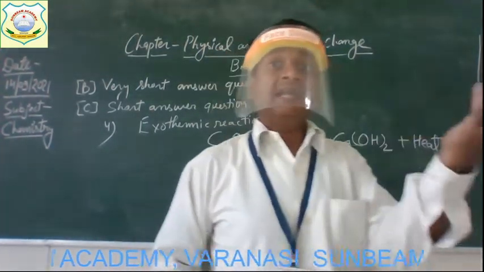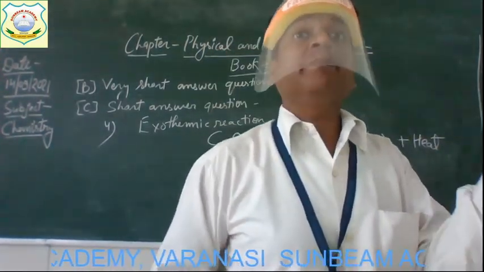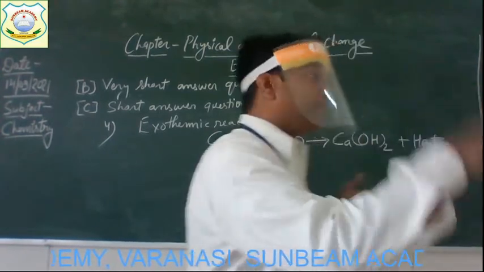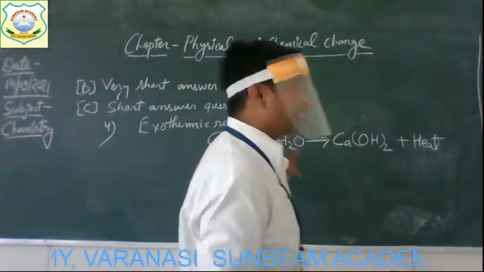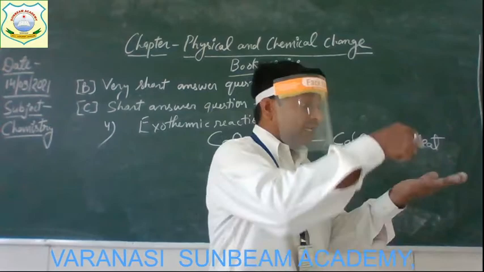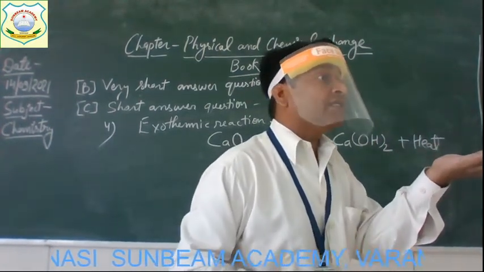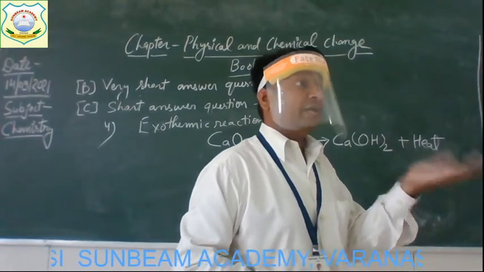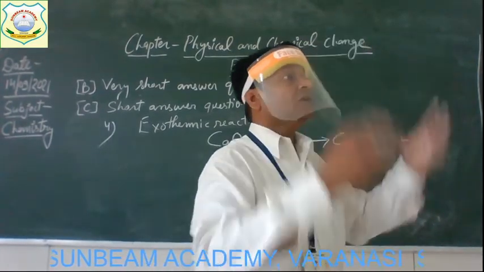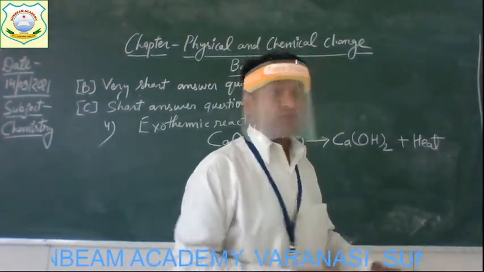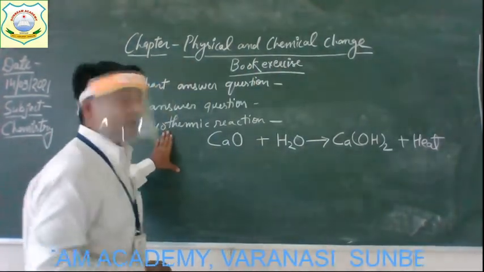So the container, the test tube or beaker in which you have mixed calcium oxide and water. When you touch that beaker or test tube with your hand, you feel that the beaker is getting hot. It means heat is being produced. So that is why it is an example of an exothermic reaction.